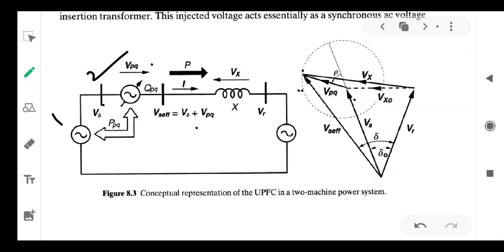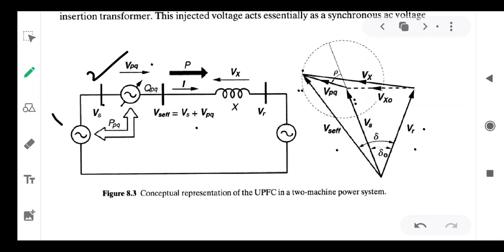So the delta is the angle between V effective and VR, and the delta naught is the voltage angle between Vs and VR, the power angle. Because of the injection of VPQ, there is an effective voltage change in magnitude, Vs effective, and a change in angle from delta naught to delta.